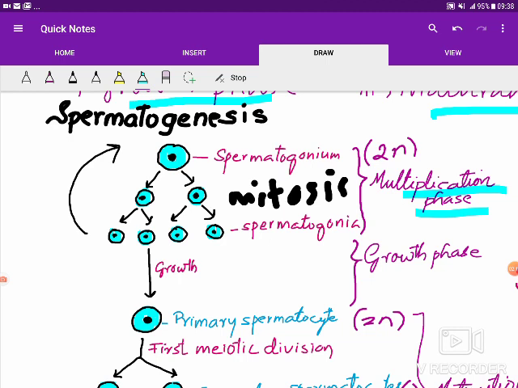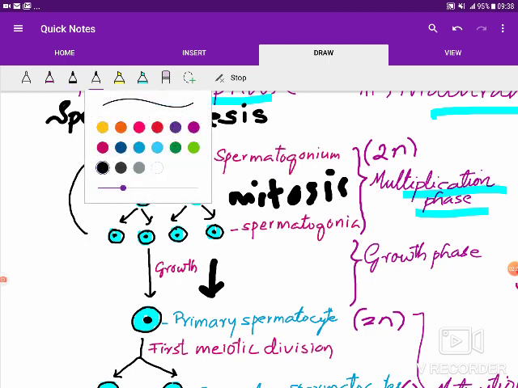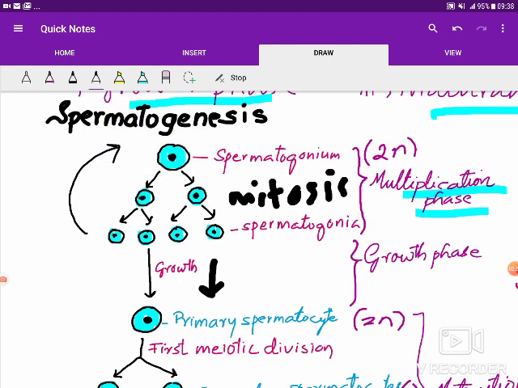Out of the total number of spermatogonia produced, only 50% will further continue the process of spermatogenesis, but the remaining 50% will be retained as spermatogonia only. So as we see here, out of these two newly formed spermatogonia, one enters into the further process of spermatogenesis and the other remains as a spermatogonium.